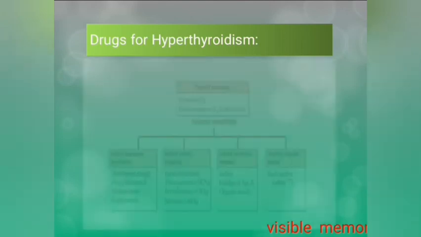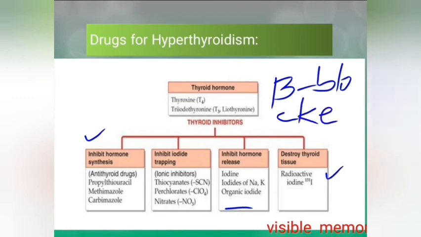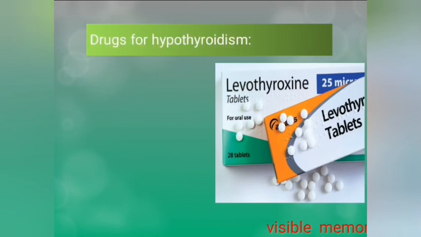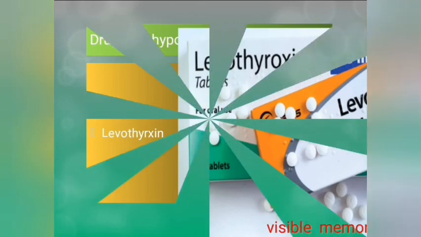Drugs for hyperthyroidism. The drugs which inhibit hormone synthesis like propylthiouracil and methimazole, drugs which inhibit iodine trapping like thiocyanate, perchlorate, and nitrates, drugs which inhibit hormone release like iodine, and drugs which destroy thyroid tissue like radioactive iodine. And you can give beta blockers because sympathetic activity is increased in hyperthyroidism, and you can do surgery after that. And to treat hypothyroidism, you can give levothyroxine, which is an alternative to the normal thyroxine.